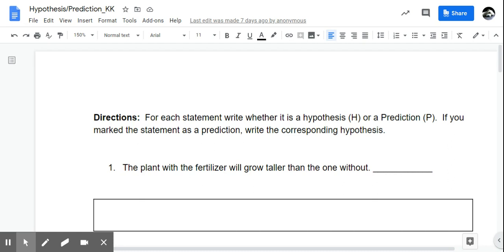The first one says the plant with the fertilizer will grow taller than the one without. Well, if you just listen to what I just said, you should recognize that this is going to be a prediction and not a hypothesis. So how do we turn this into a hypothesis? Remember, it needs to lead to multiple predictions. Well, an easy one would be plants require nutrients to grow. And then we could do all sorts of different types of predictions.